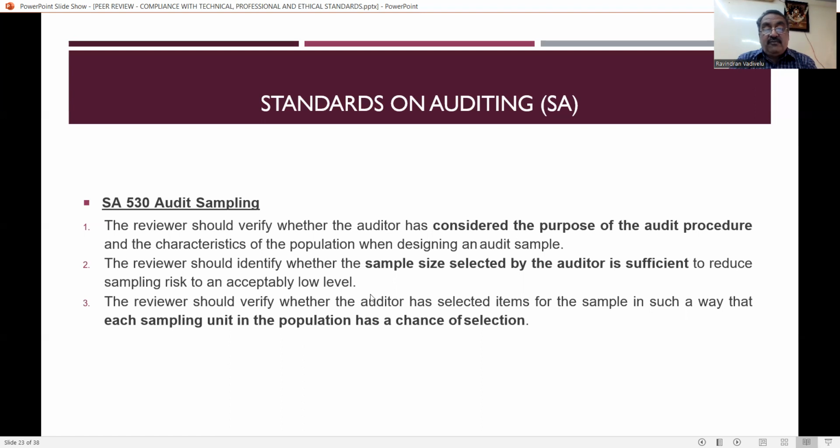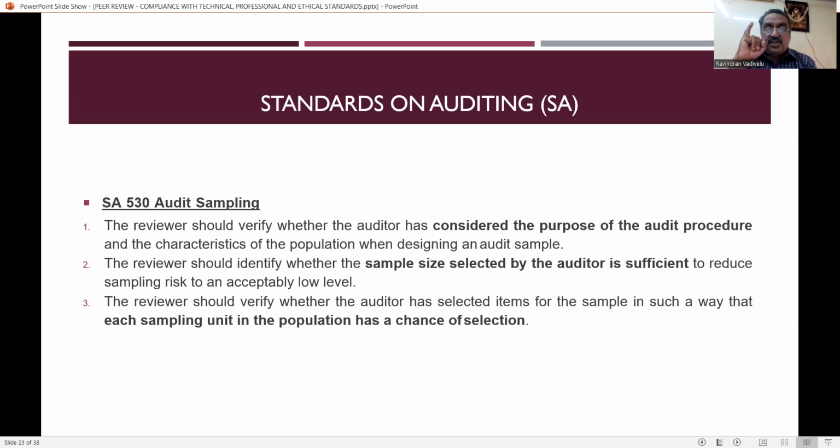Then the reviewer should identify whether the sample size selected by the auditor is sufficient. First they have to select the sample, and whether the choosing of the sample is sufficient or not has to be identified by the reviewer. The reviewer should also verify whether the auditor has selected the items for the sample in a way that each sampling unit in the population has a chance of selection.